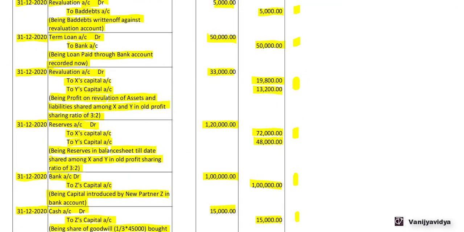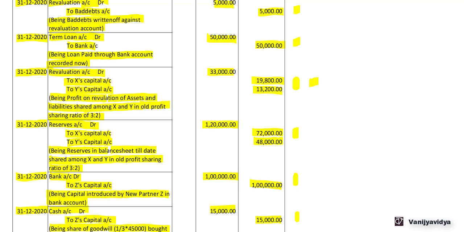Now next, revaluation account debit to X capital and Y capital. Again here there is no asset or liability that is affected. Only the capital accounts are affected, and we have already taken the capital account balances from the partners' capital account. So we will just ignore this entry.